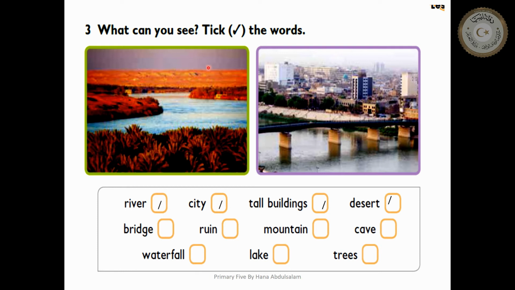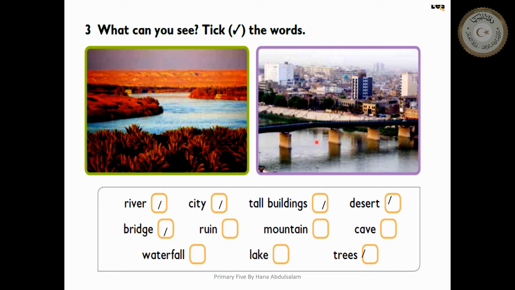Excellent. This one. Desert. Bridge. We have a bridge. Ruin. Can you see a ruin? Old building here? No. Mountain. Can you see mountain? No. Can you see cave? No. What about waterfall? There's no waterfall. Lake. And the last one, trees.